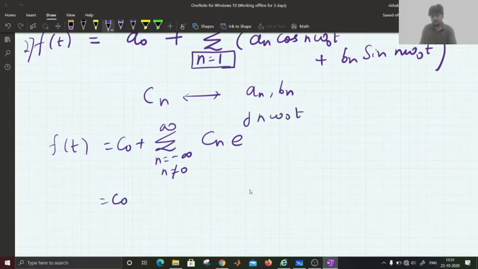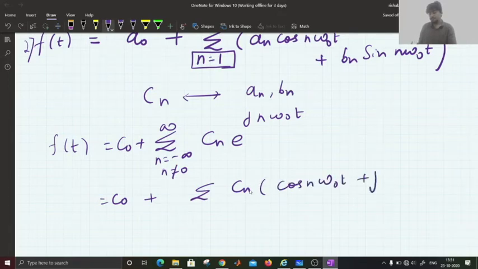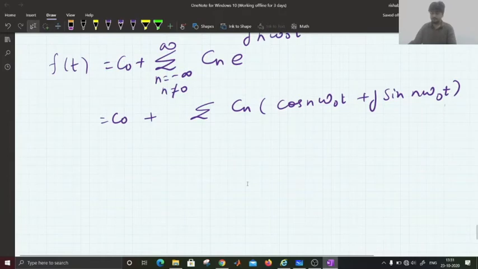This can also be written as c naught plus summation Cn into (cos n omega naught t plus j sin n omega naught t), where n is equal to minus infinity to infinity and not equal to 0, because we have taken 0 already here, that is why.